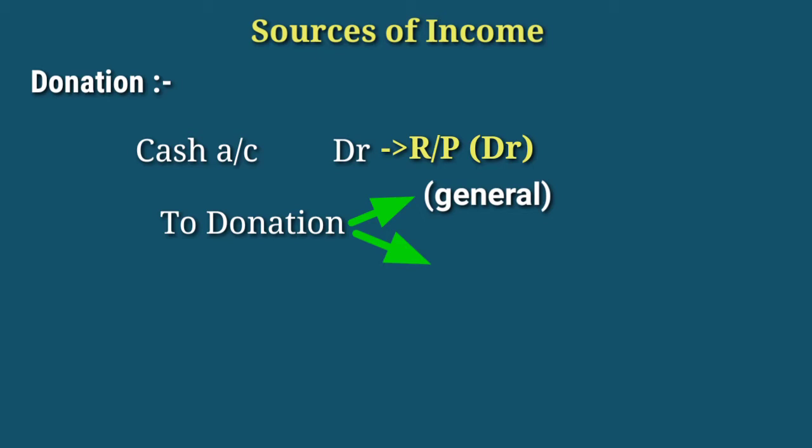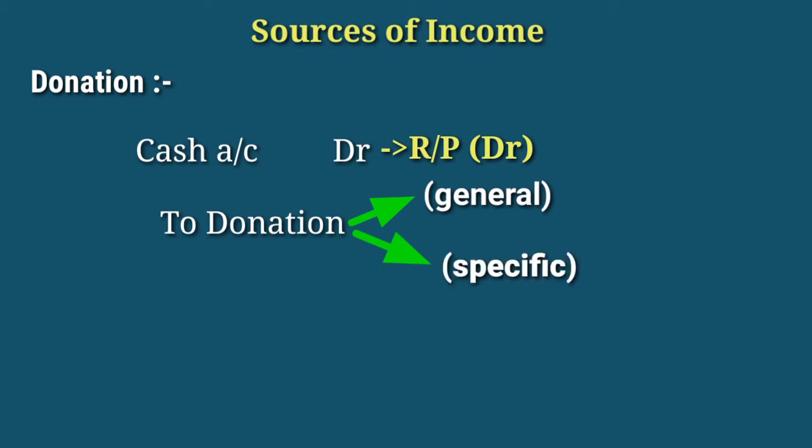For example, donation for library or donation for computer room or donation for tournament. That means that donations received we can use only for that purpose, not other purpose. So these specific donations are treated as capital receipts. I will write here donation specific.